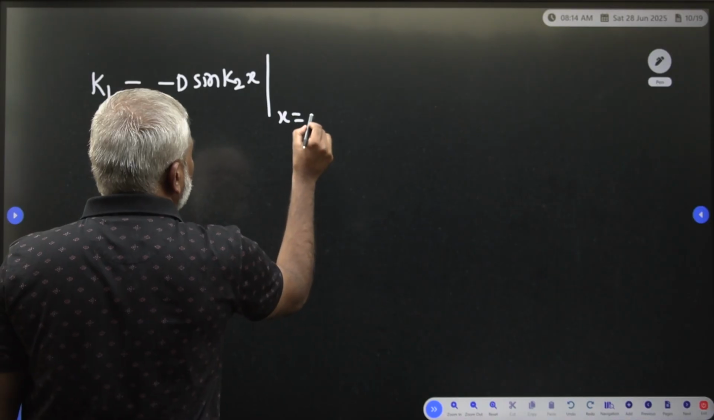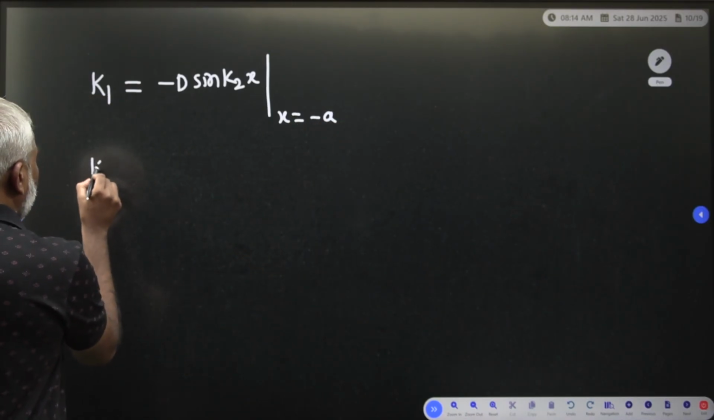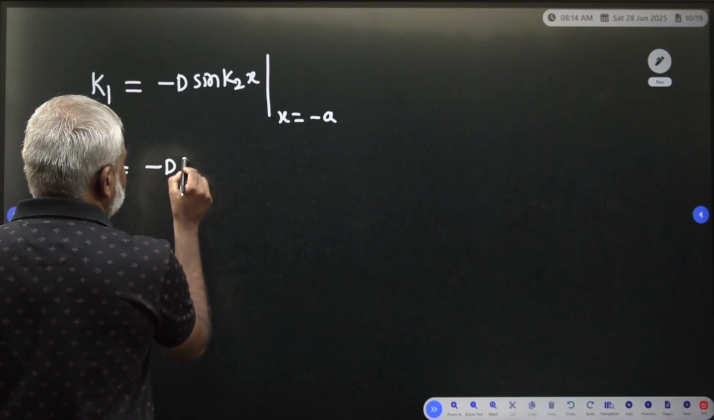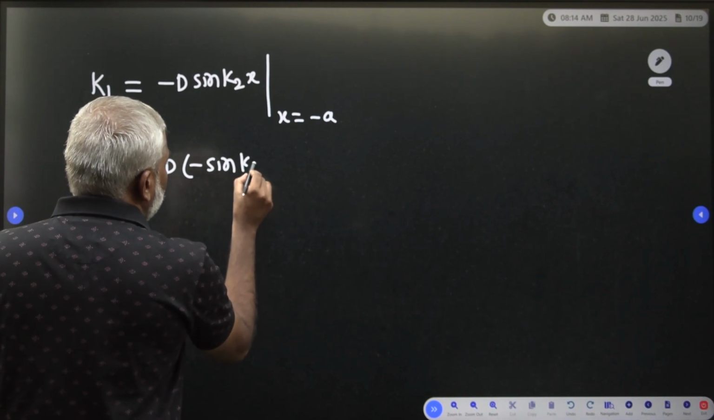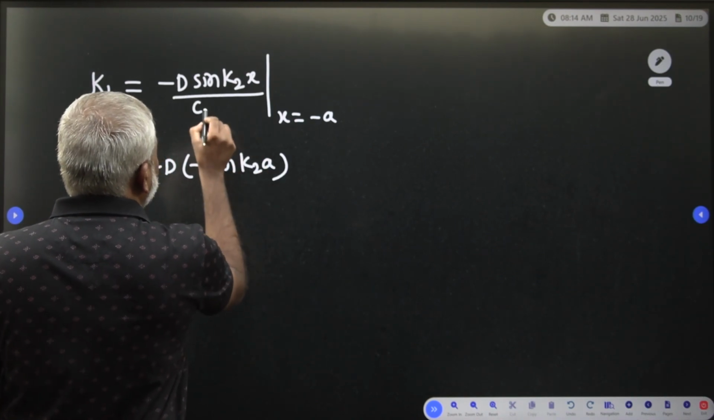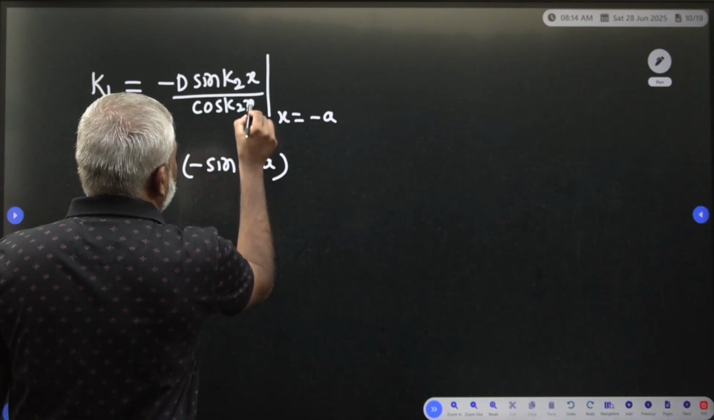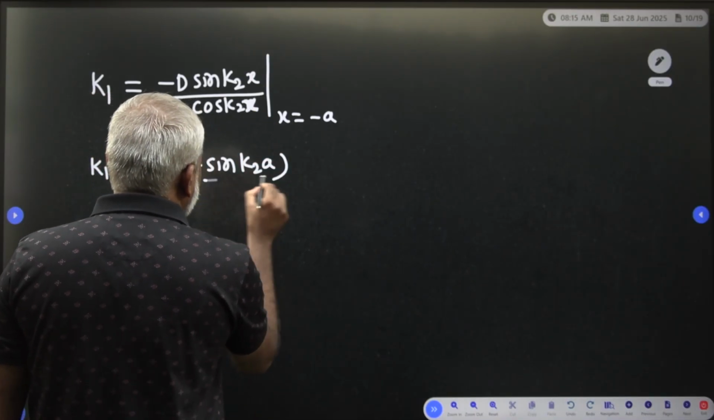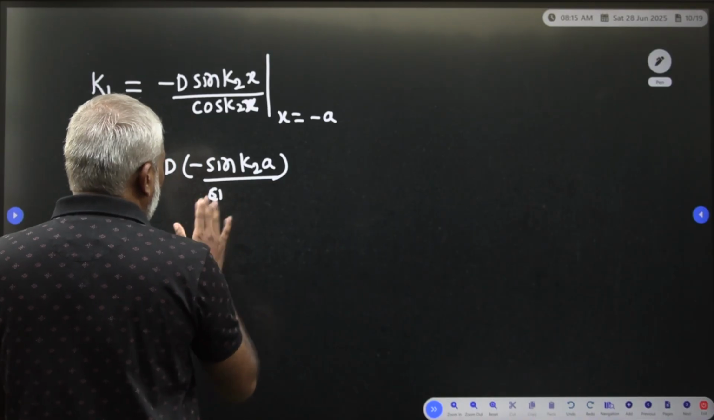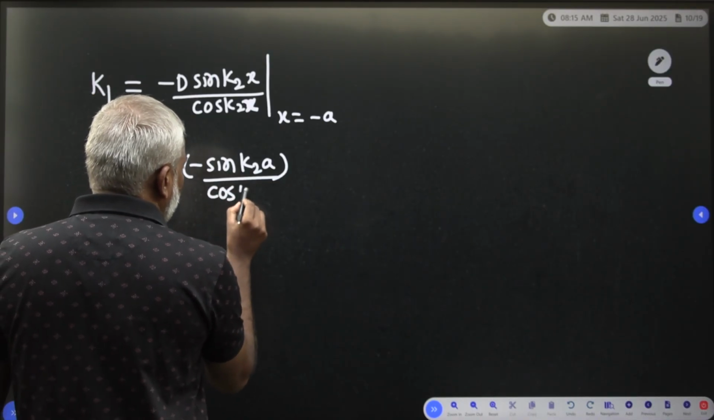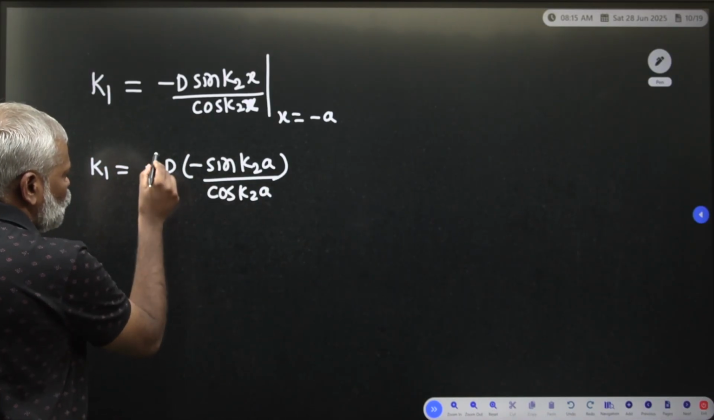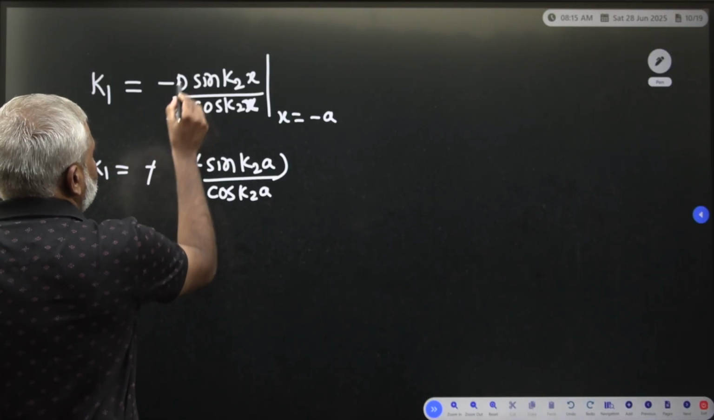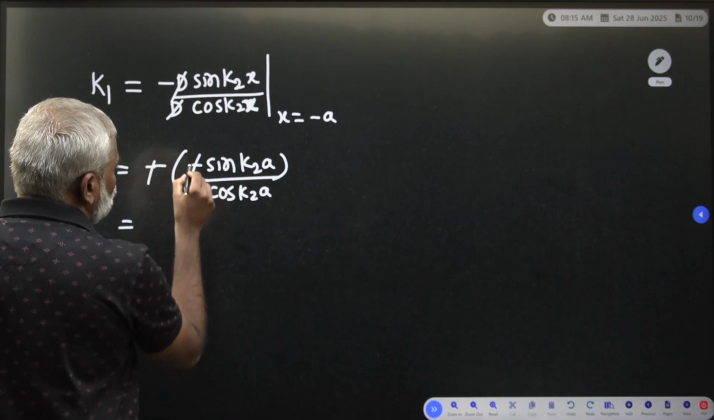We need to apply x is equal to minus a. So therefore, k1 is equal to minus d into sin of minus theta, is equal to minus sin k2a divided by cos k2a, sin k2x divided by cos k2x. So sin and cos we have to take as cos k2a is there. So therefore, minus into minus is plus. Here d already gets cancelled, here also d is there, d gets cancelled.